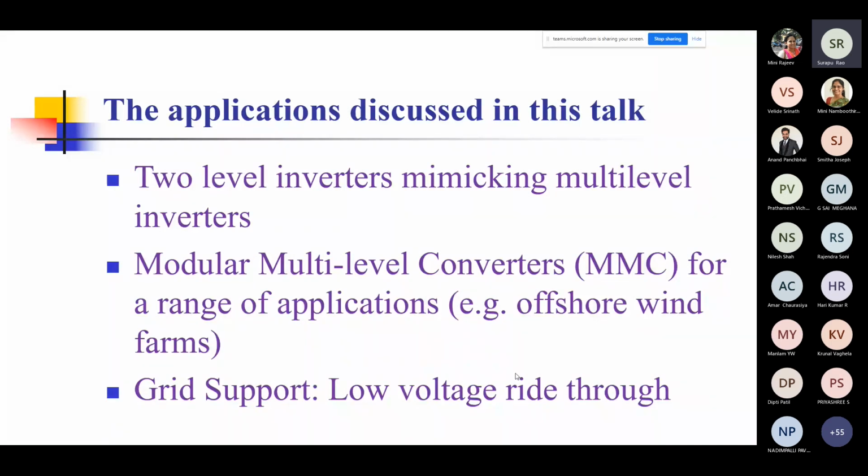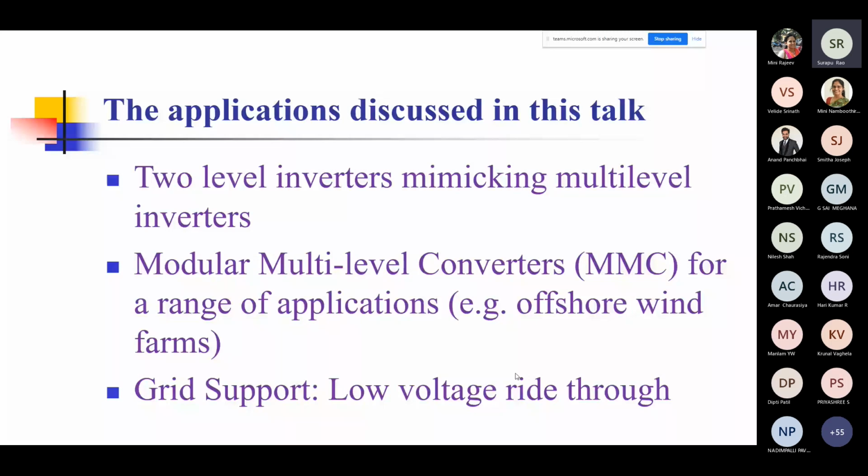And then I'll also show you a little bit about grid support, because these days people are talking a lot about what are called distributed generation systems, where you feed power through your solar PV, wind, or any other source into the grid. There are some support features which are expected from the grid in such cases, and one of them is low voltage ride through, which is a very important requirement to prevent tripping of the system during false alarms or faults. Okay, so we will look at these. I'll start with the first one.